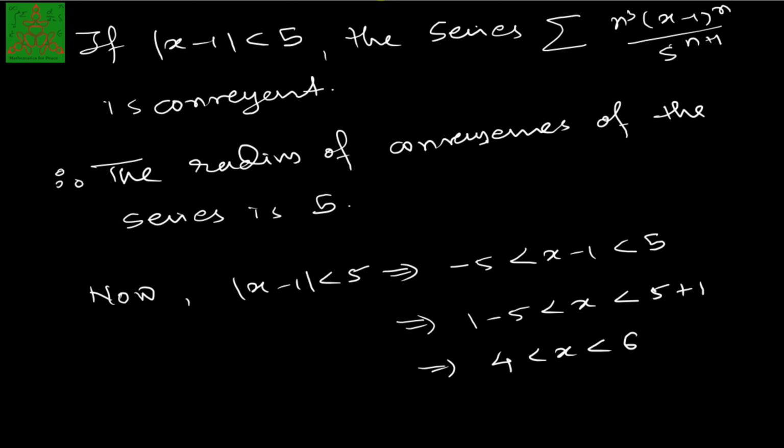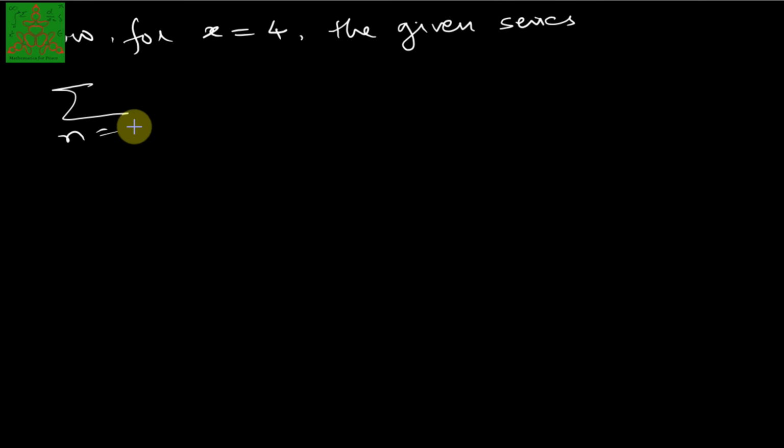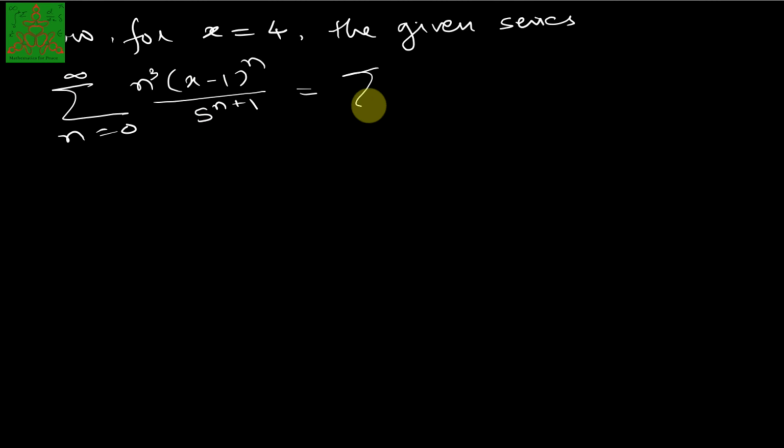So now for x equal to 4, the given series summation n running from 0 to infinity n cube (x minus 1) raised to n upon 5 raised to n plus 1 will be summation n running from 0 to infinity, if I put x equal to 4 here, it is 4 minus 1, so it is n cube into 3 power n upon 5 power n plus 1.